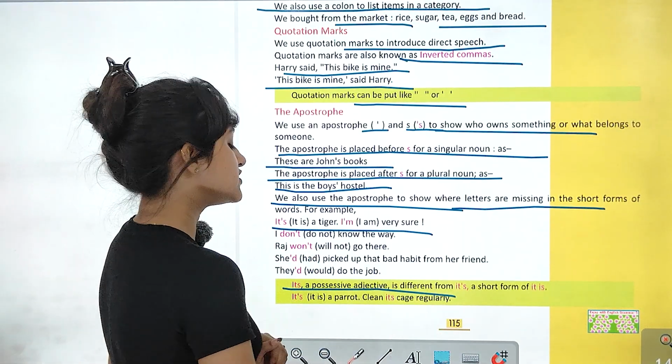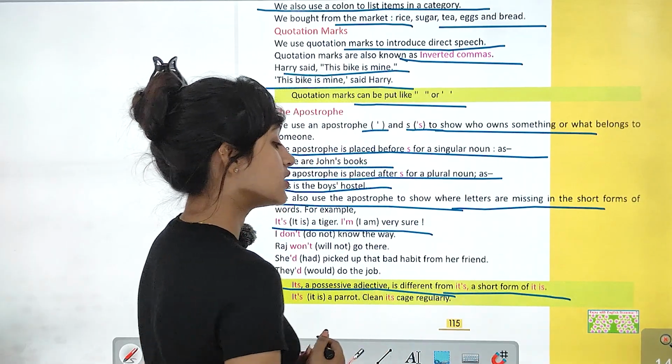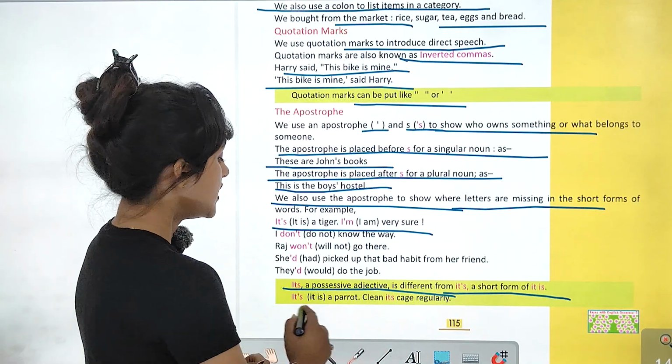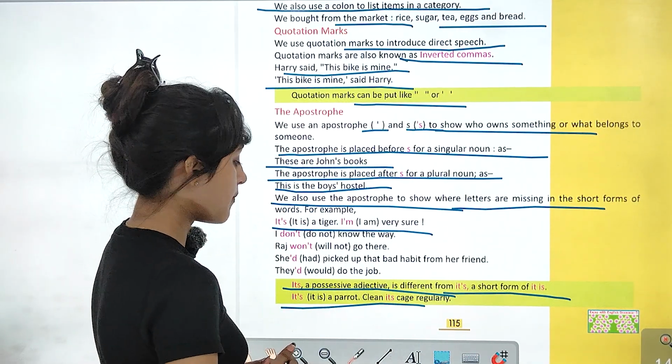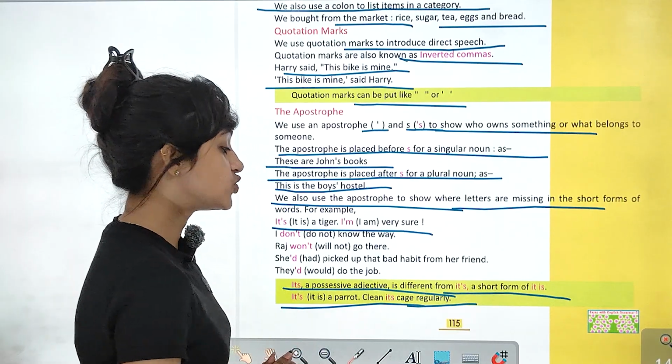So its is a possessive adjective in a different form. It's is a short form of it is. It is a parrot. It's a parrot. Clean its cage regularly.